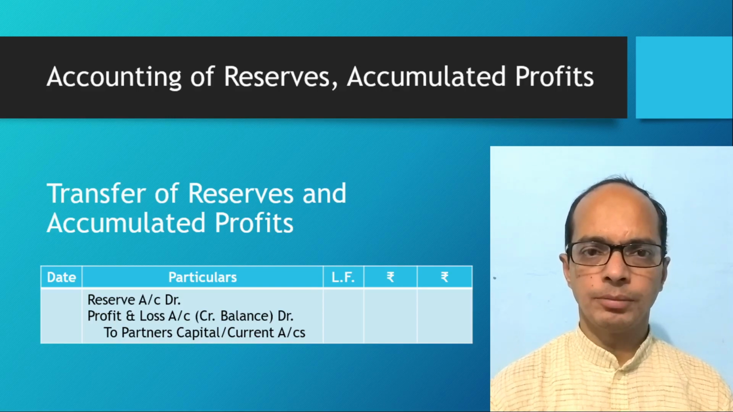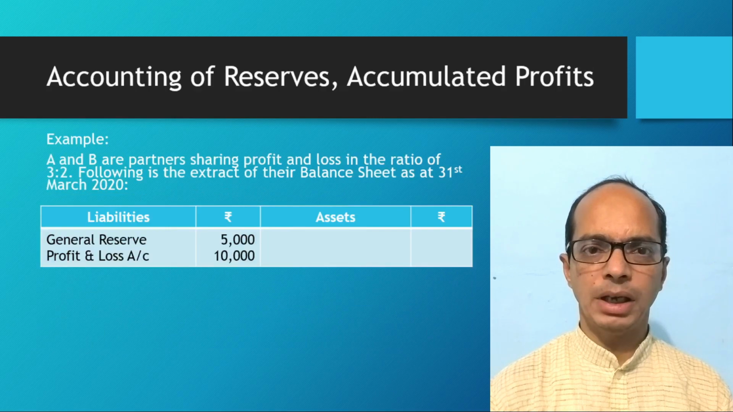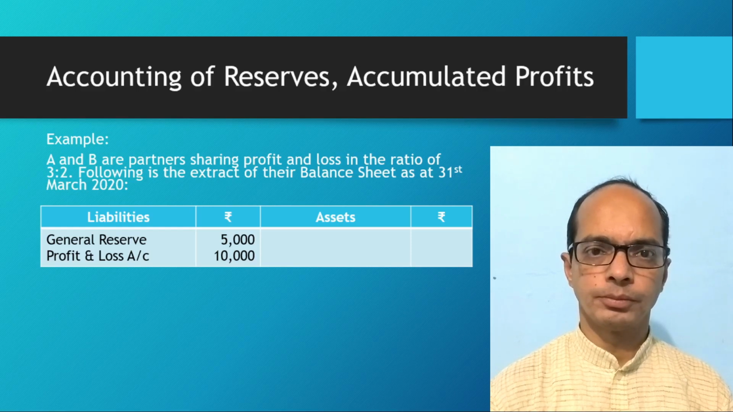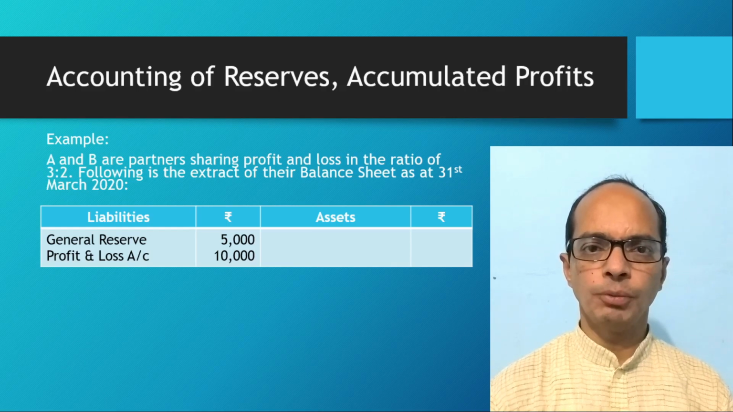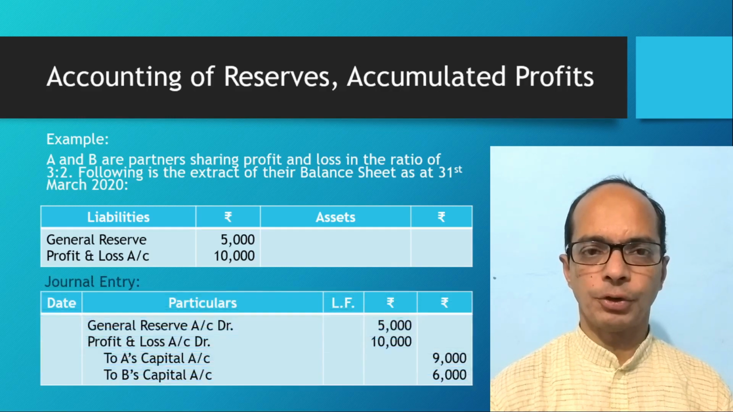We may take one example. In this example, A and B are two partners. They are sharing profit in the ratio of 3:2. In the balance sheet at the liability side, the value of general reserve is given as rupees 5,000 and the balance of profit and loss account is rupees 10,000. So both of these amounts will be transferred to A's and B's capital accounts in the old profit sharing ratio, that is 3:2 here. So we'll pass the journal entry: general reserve account debit rupees 5,000, profit and loss account debit rupees 10,000, to A's capital account rupees 9,000, to B's capital account rupees 6,000.